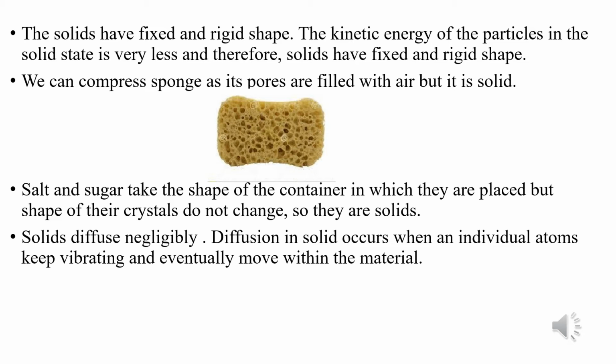Another example is salt and sugar. If we take salt and sugar and place them in containers, taking the shape of the container, we will observe that the shape of the crystals does not change. Whatever shape you take, the size of the salt crystal or sugar crystal will remain the same. Hence, they are considered to be solid. The size of the sugar or salt crystal is so small, so minute, that individually we do not see any change in the crystal.